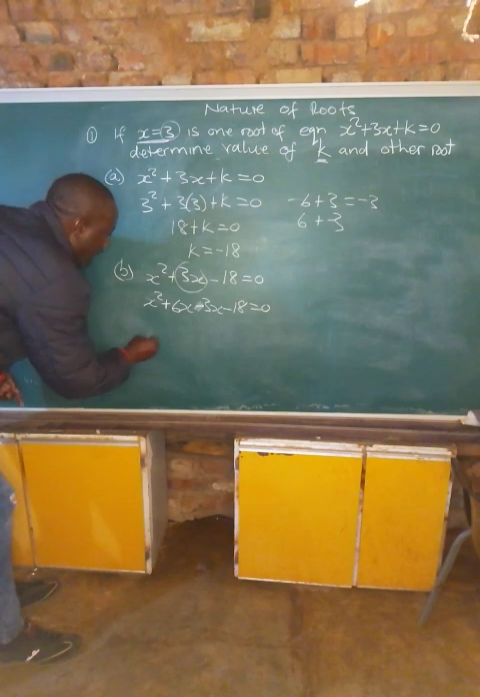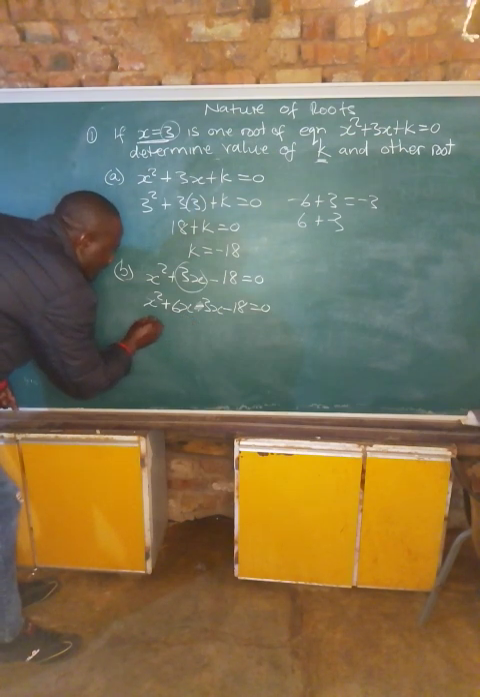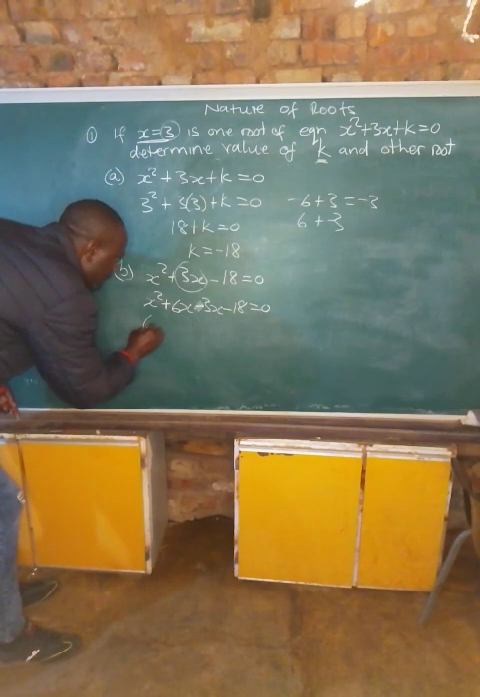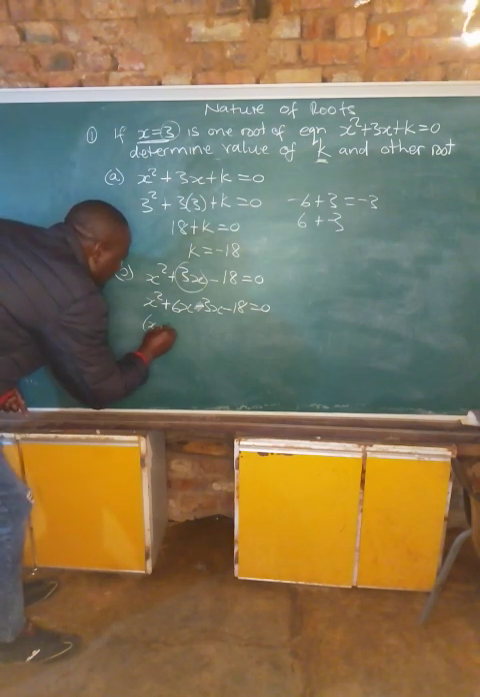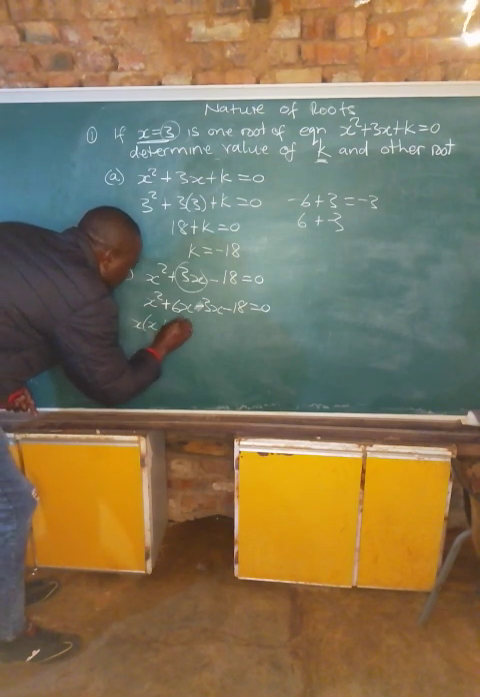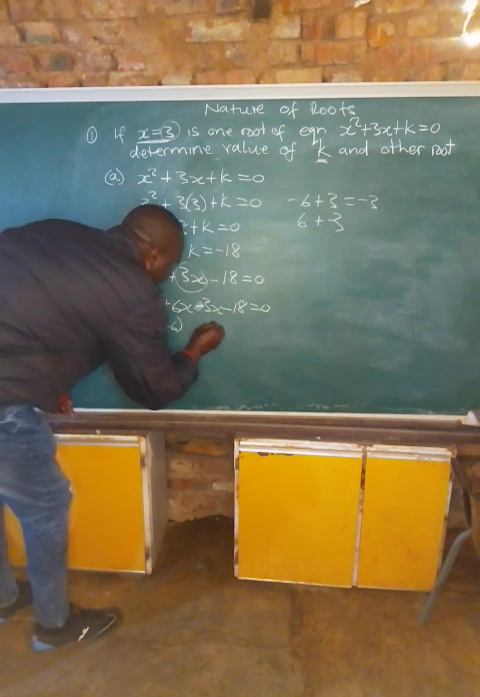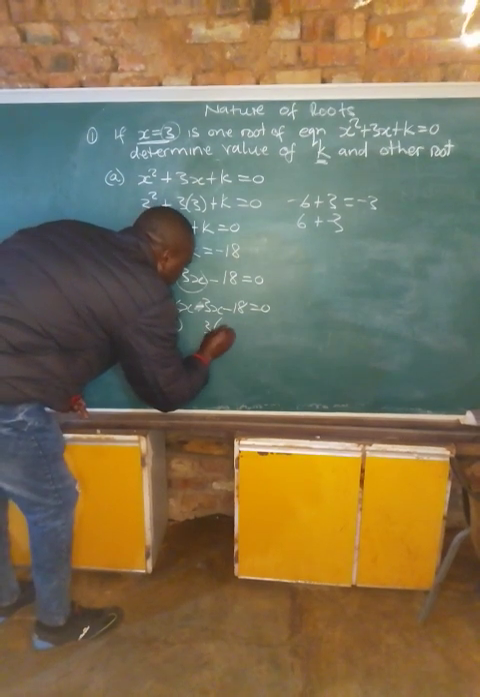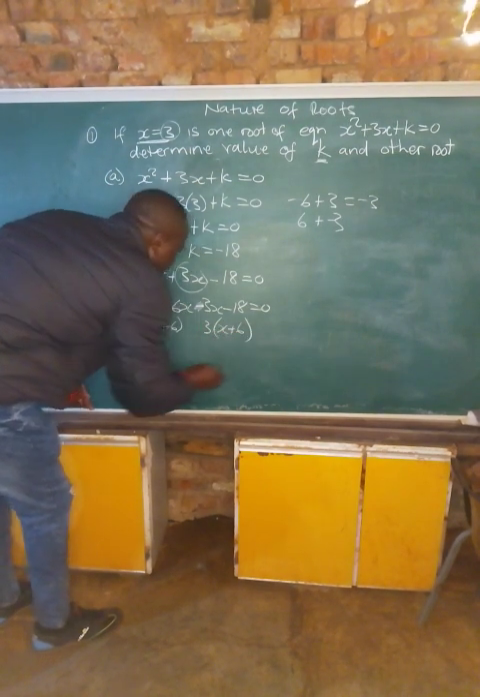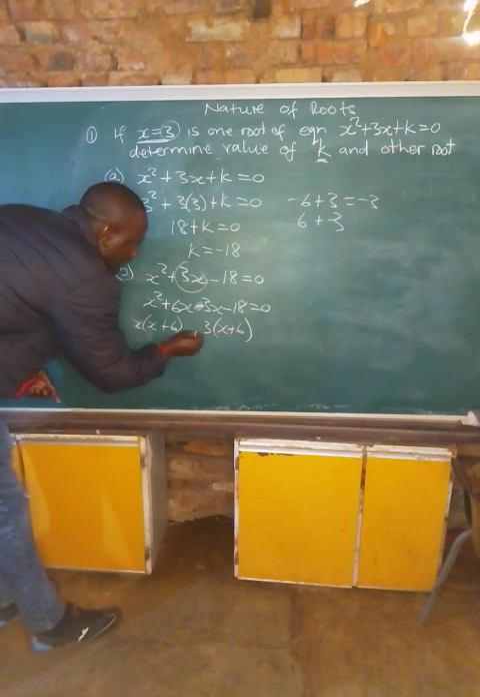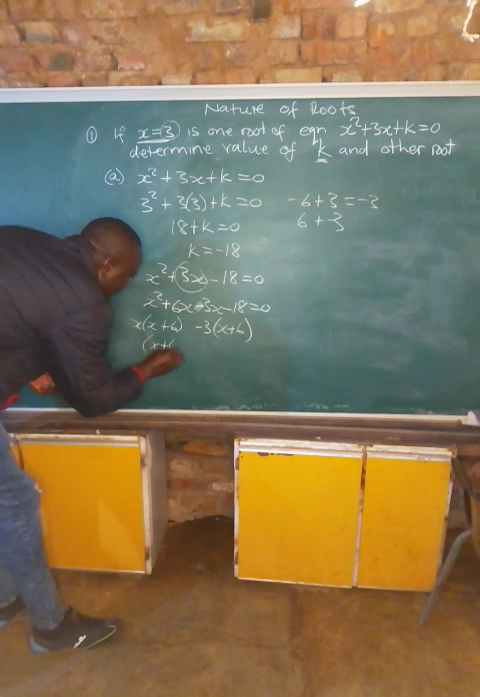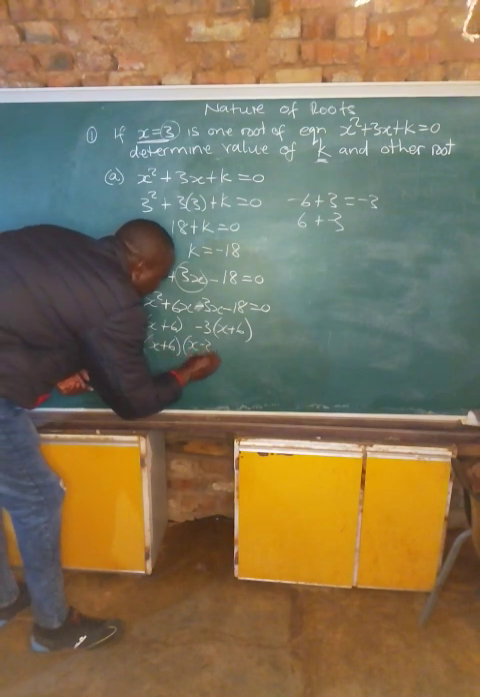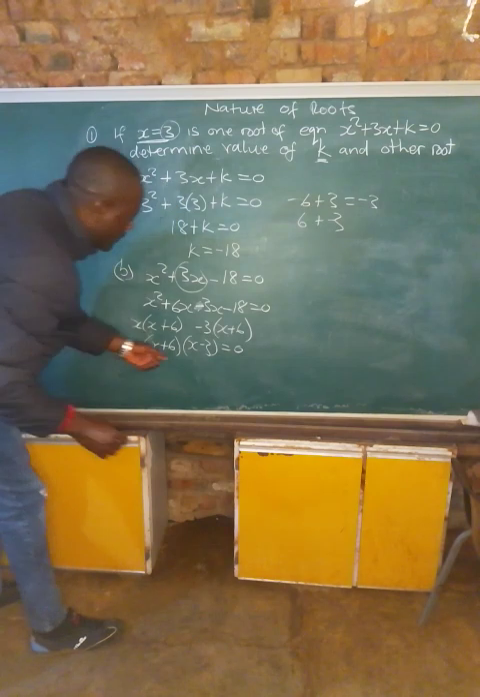This is minus 3x. We factor out x here. If we factor out x, we are left with x plus 6 here. Here what do we factor out? We factor out 3, and we are left with x plus 6 here. We need to give the sign. It's minus. We are taking out minus 3. So this is x plus 6, x minus 3 is equal to 0.